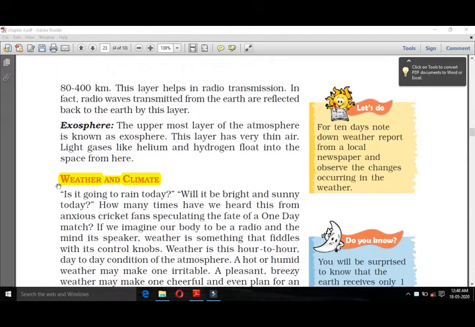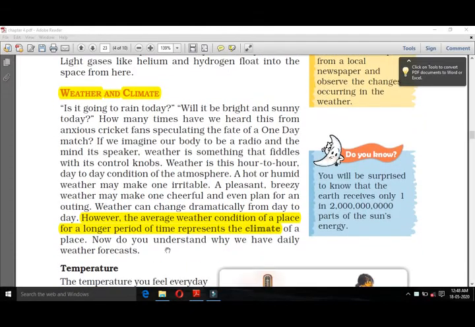So today our discussion topic is weather and climate. Weather is the condition of air in a particular place for a short period of time, and climate is the average weather condition of a place for a long period of time. So the difference between weather and climate is that weather stays for a short period of time, and climate is for a long period of time in a particular place.